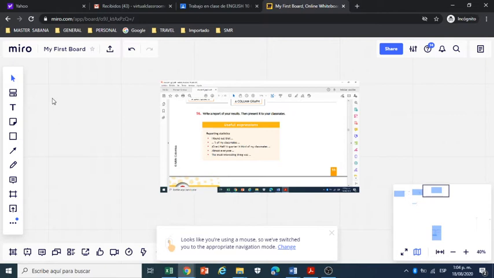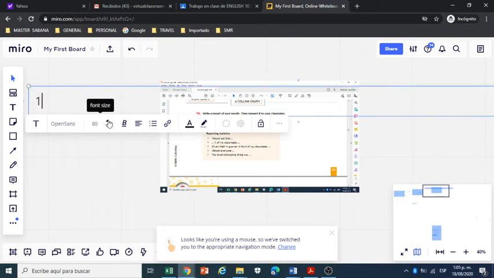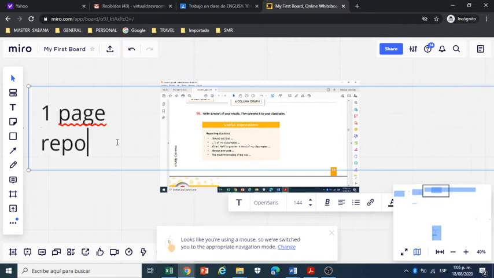Okay, this is the report. One page report. Okay, no more, just one page, no more, one page report.